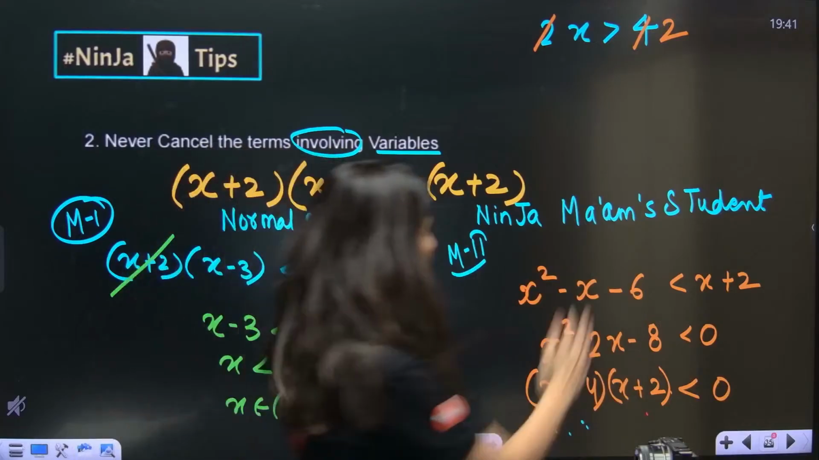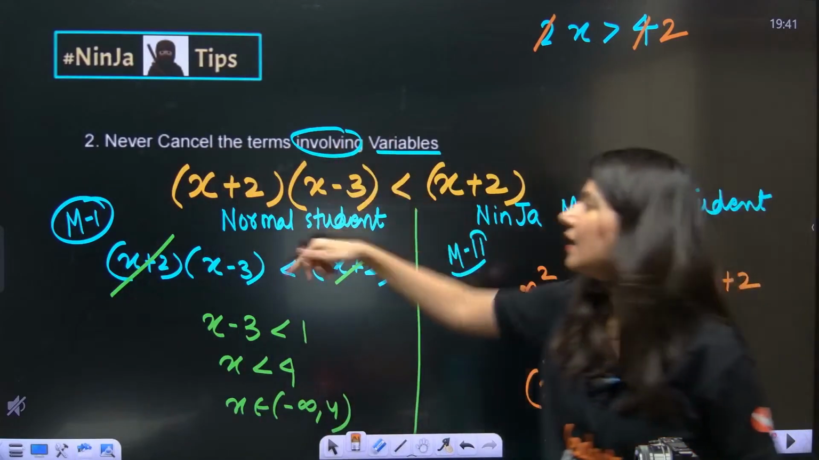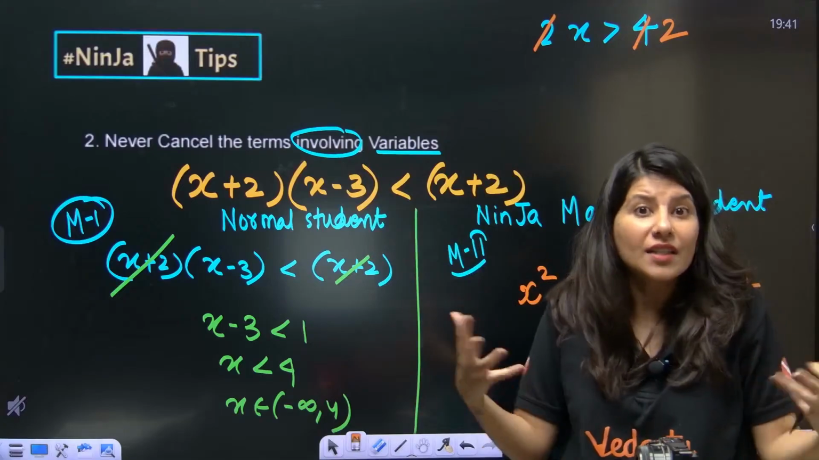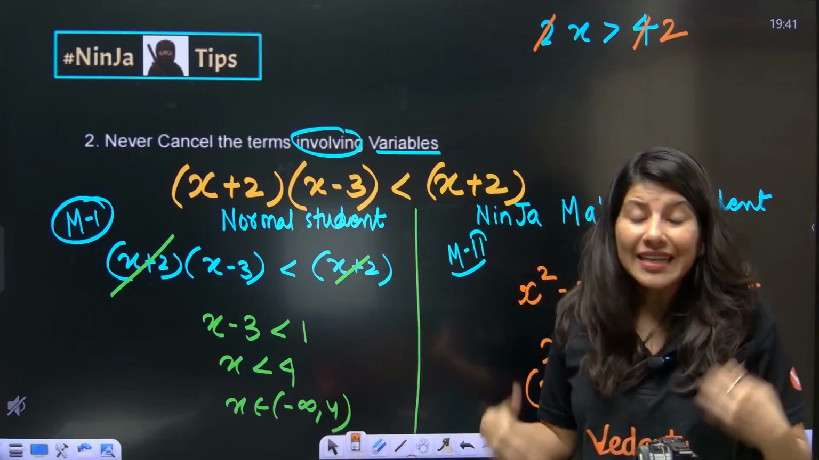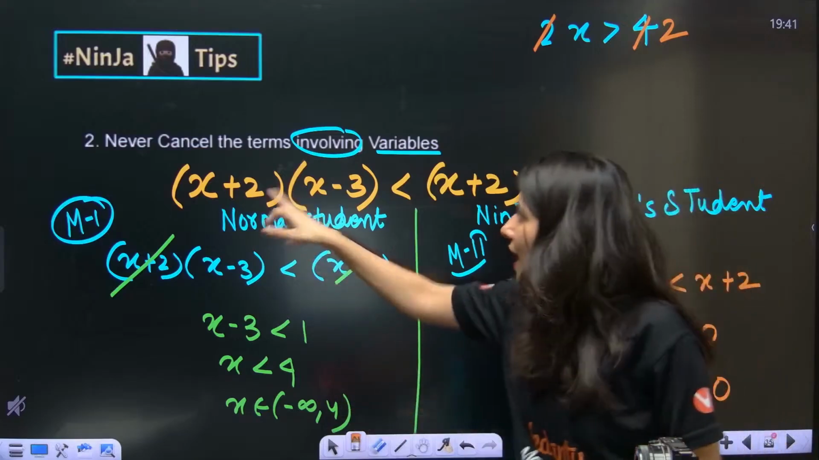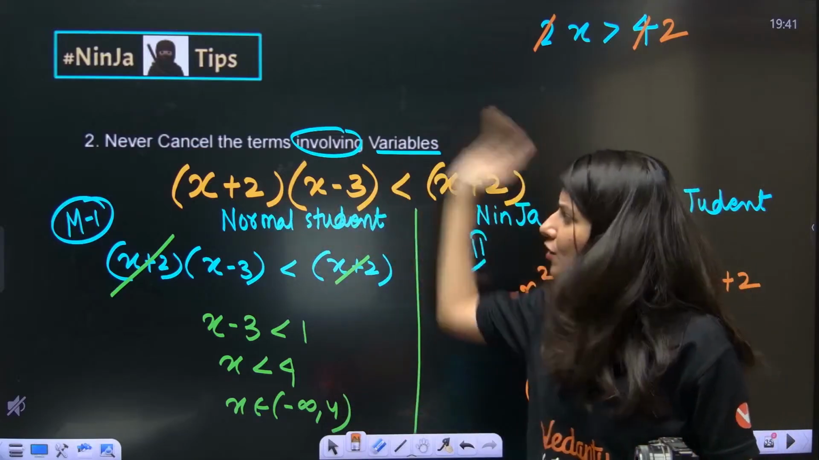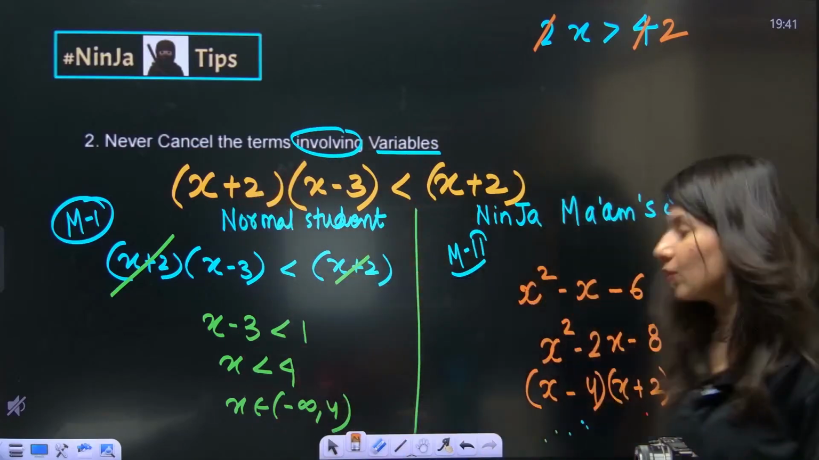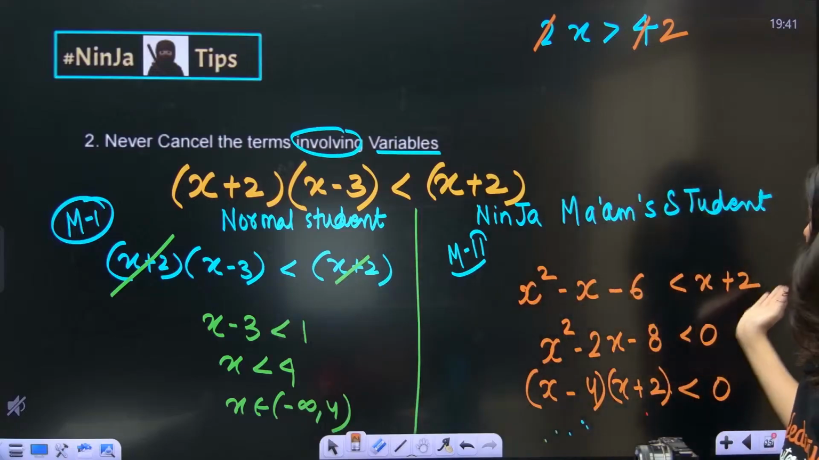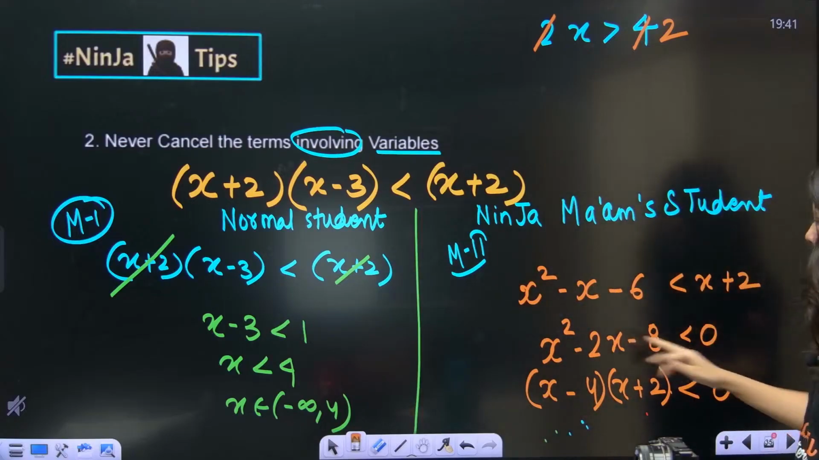Okay, so method number 2, Ninja ma'am students will be like, no, I can't cancel. Then what is the another approach? What next? What else can I do? I can multiply these two things, shift this towards the left hand side, okay? So just multiply, shift towards the left hand side and just split it.